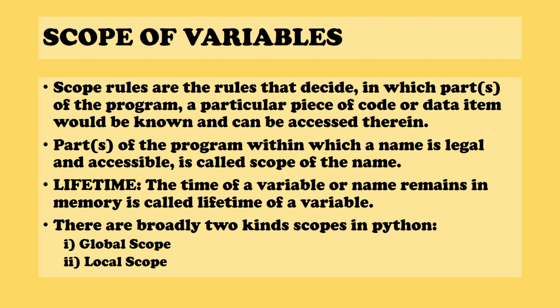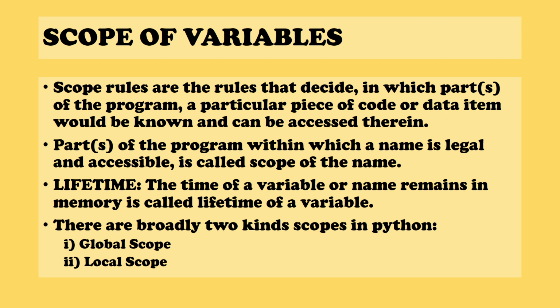So now we have started learning about functions, and a function is a completely different portion of the program. So now we have to understand the variables: when you use some variables inside the function or inside the program, what are all the areas in which that particular variable can be accessed or used? That is what is called the scope of a variable. Scope means the areas in which you will be able to access and use a particular variable.